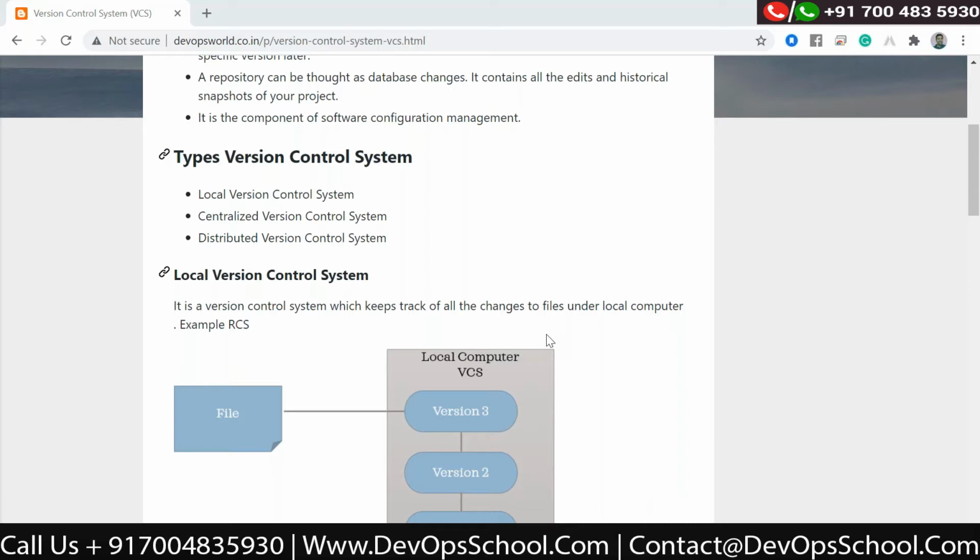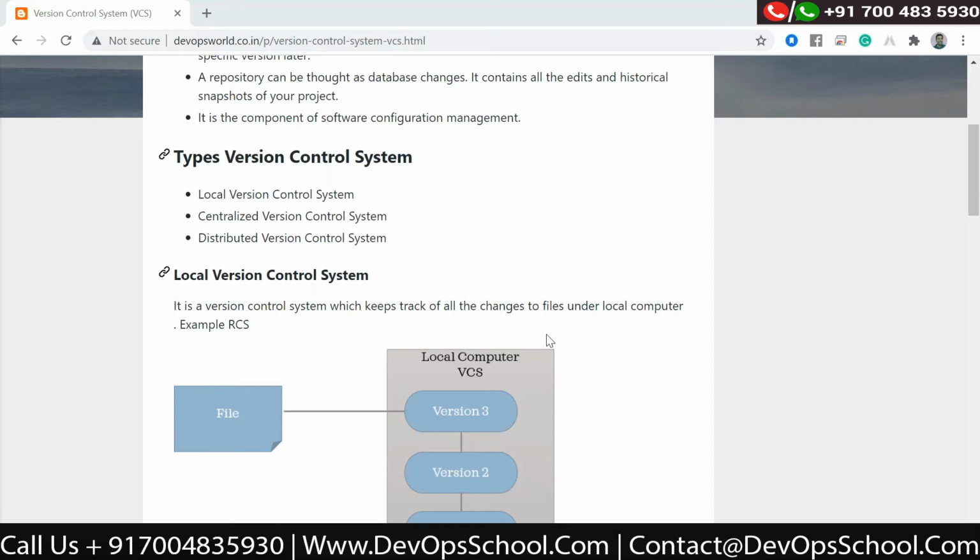I'm giving a very simple example. Later, they came again and said, oh no, that was a mistake, that was for some other project, we need to put it on 1.8 only. But you have deleted the code which was used for installing 1.8. So you need to write that code again, or you can keep it in some other folder. But ultimately, you have to do some manual work to maintain that code.